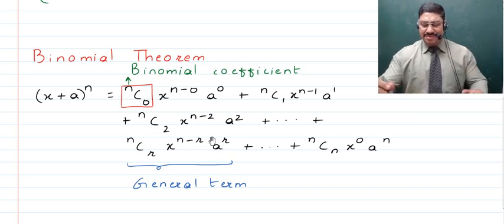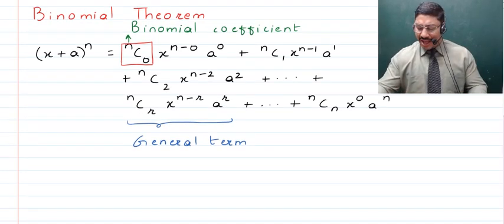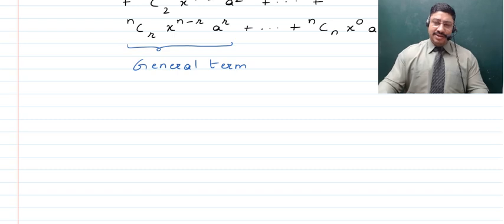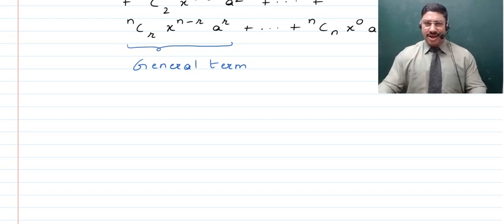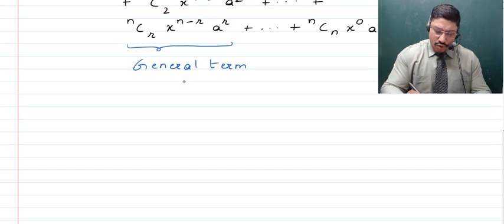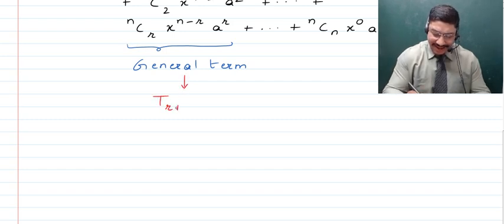Now children, can anybody tell me how are we going to write the general term? I know that this is a crude question, as I've already told you what the general term is, but I'd like to know how will you write the general term. I'll give you a few seconds. Right, your time's up. I'll tell you. If you talk about the general term, this obviously can be written as TR plus 1.